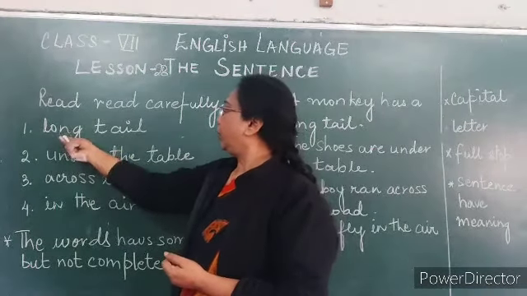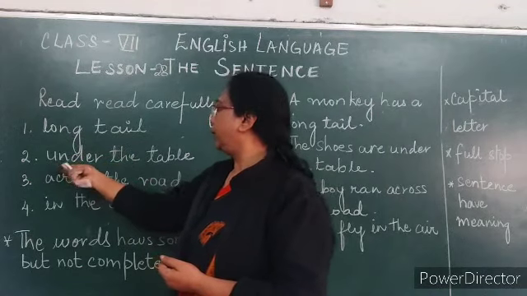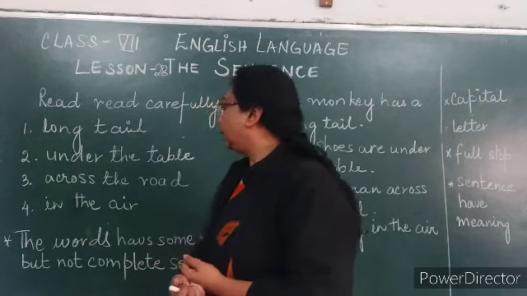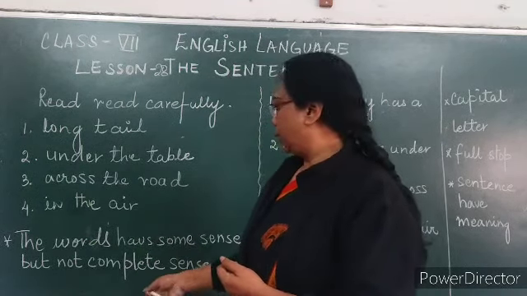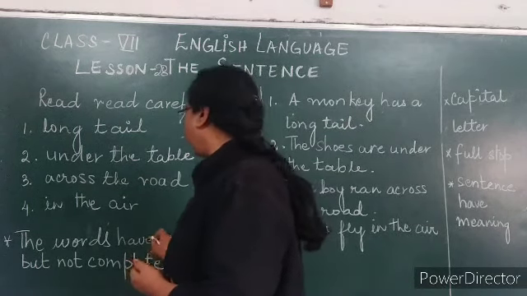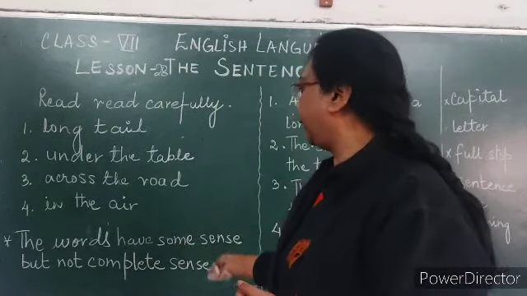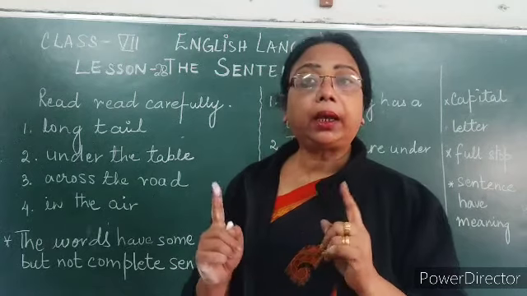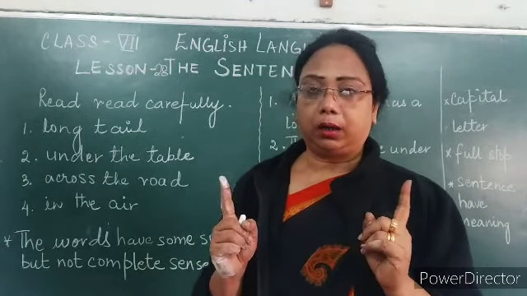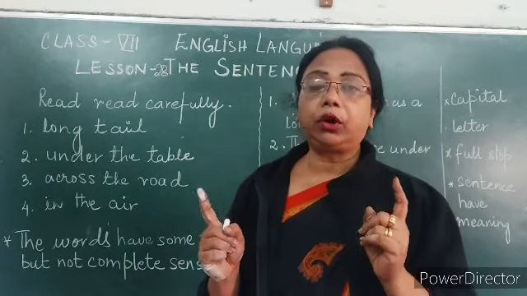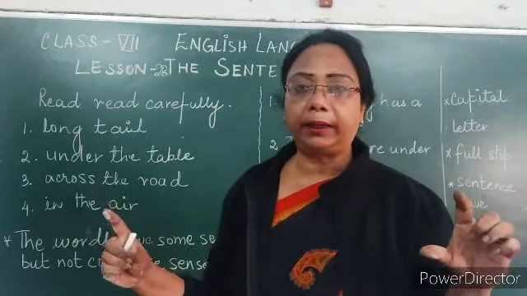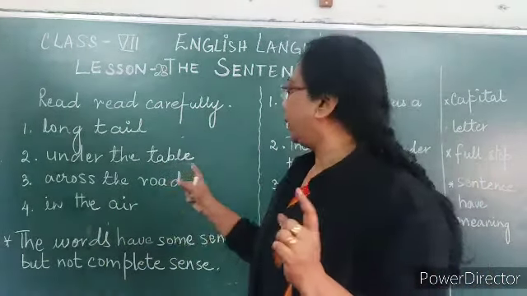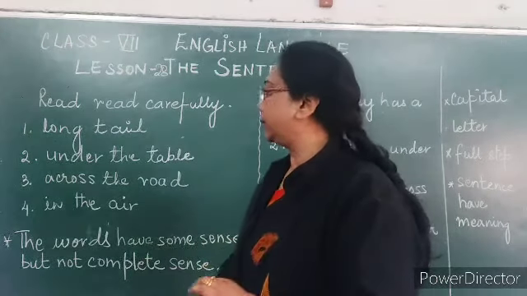Over here the first one is long tail. The second one is under the table, across the road, in the air. Now what do you find over here? That all these have a sense. Long tail has a sense, but it is not a full, complete sentence. It is not forming a sentence completely, and it is a phrase. So we can say all these are phrases.